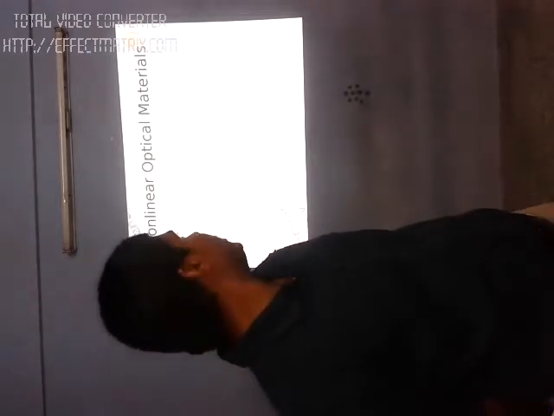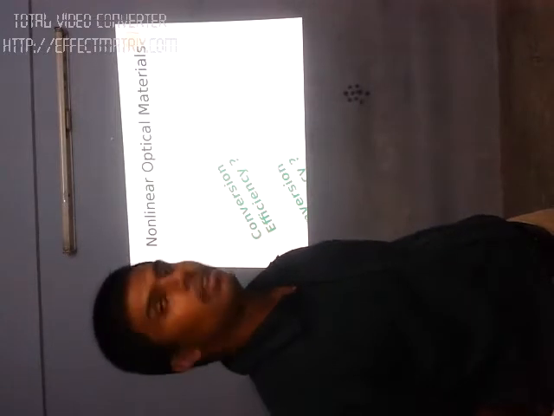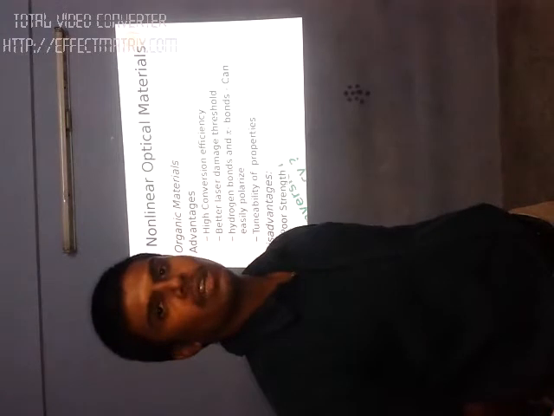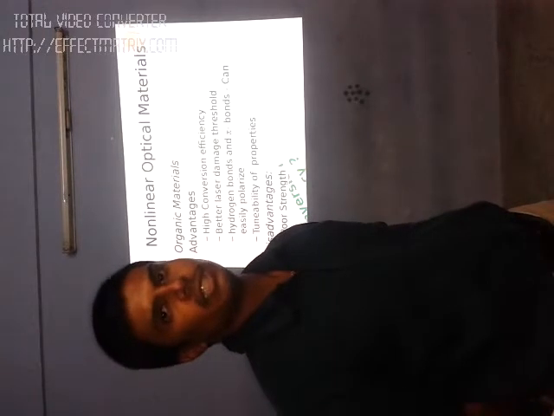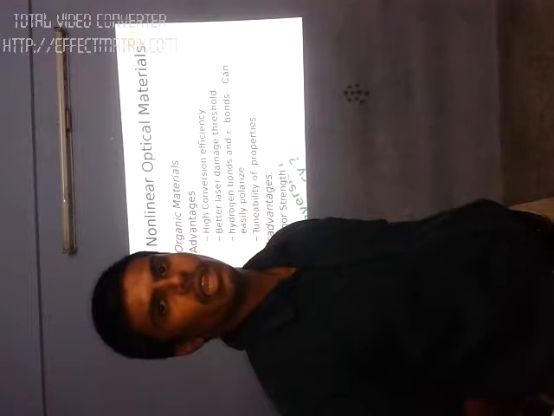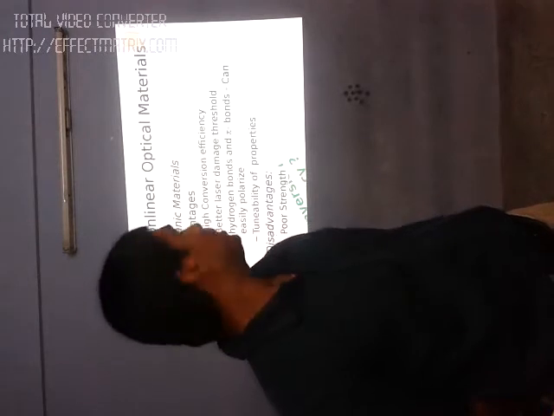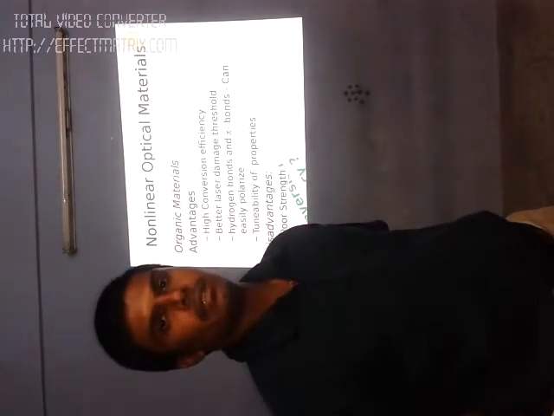So the conversion efficiency is very low. Here 4 photons are converted into 1 photon. So we have to concentrate on how we can improve the conversion efficiency. For improving the conversion efficiency, we have to choose the appropriate materials for these conversions.